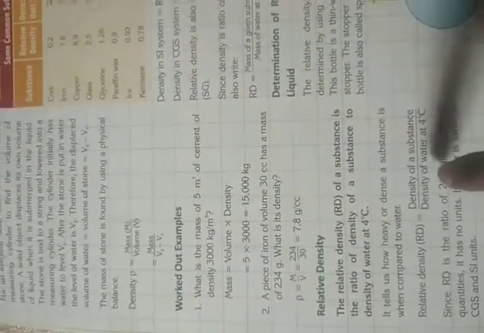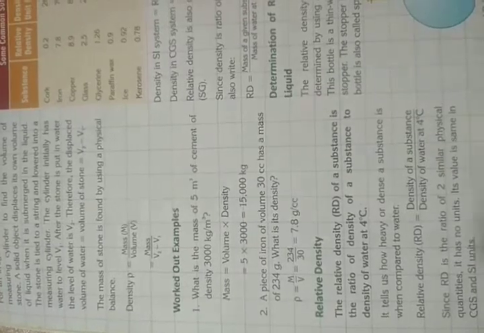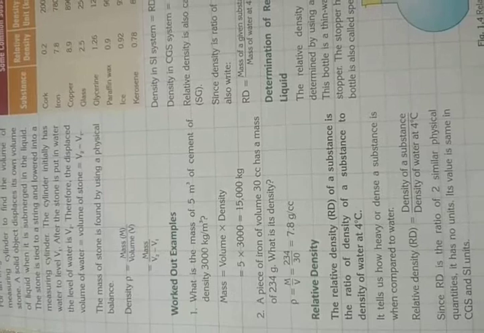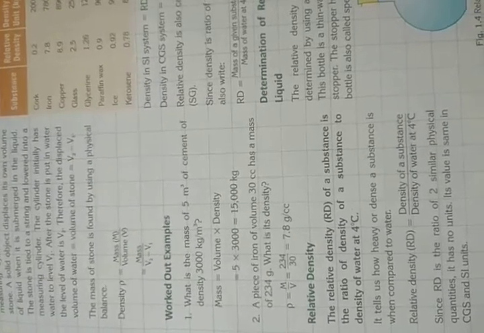Relative density equals the density of the substance you are measuring divided by the density of water at 4 degrees centigrade. The density of water at 4 degrees centigrade is fixed. In SI units it is 1000 kg per meter cube, and in CGS it is 1 gram per centimeter cube.